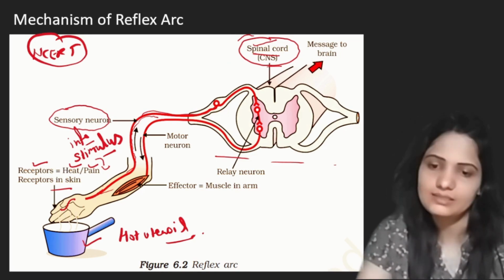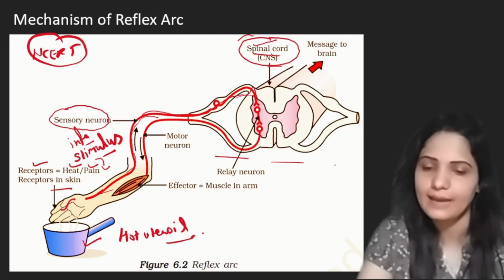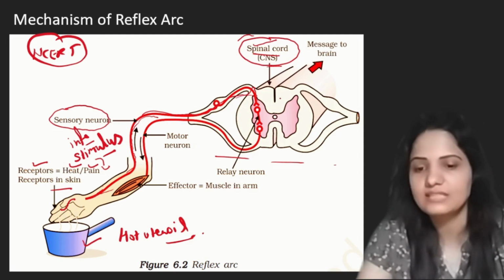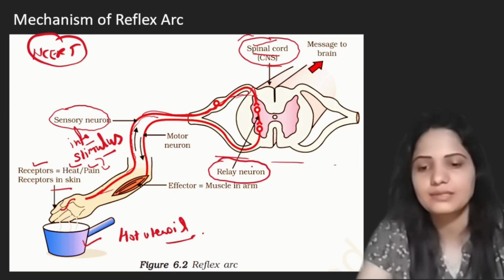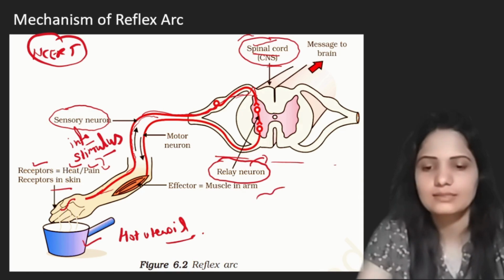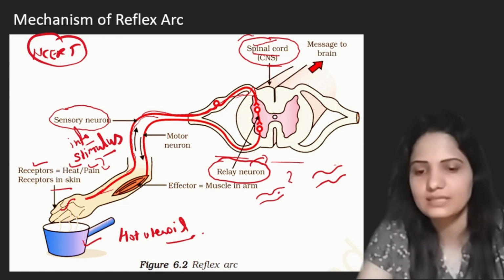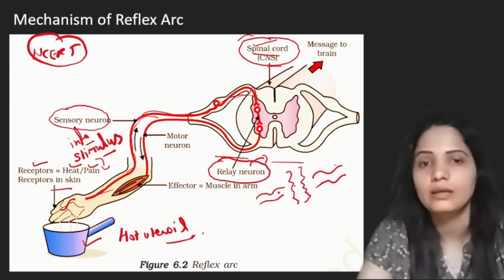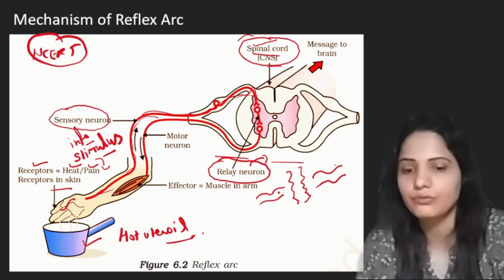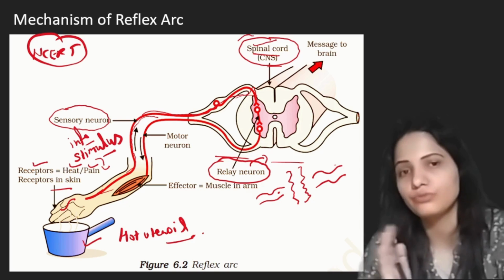As this impulse travels through the sensory neuron into the spinal cord, what will happen? Inside the spinal cord we have another type of neurons, relay neurons. And what is the function of relay neurons? Let's say this is our sensory neuron and this is our motor neuron. In between the sensory neuron and motor neuron, inside the spinal cord, we have a relay neuron. Its function is to transfer this information from the sensory neuron to the motor neuron.